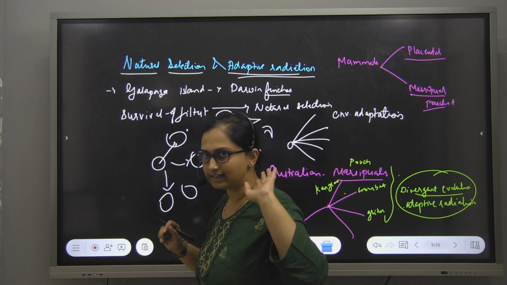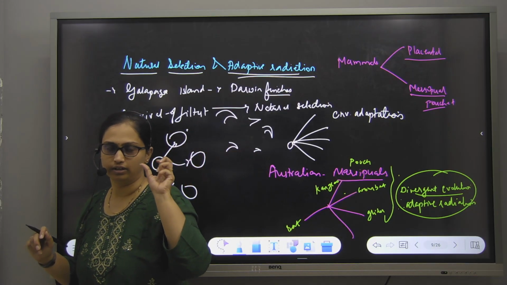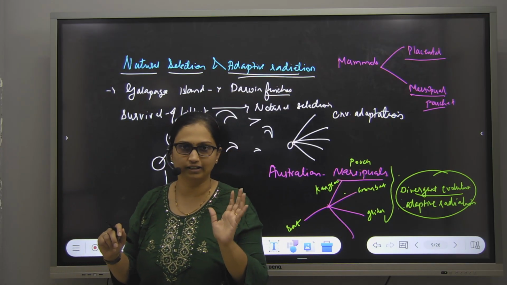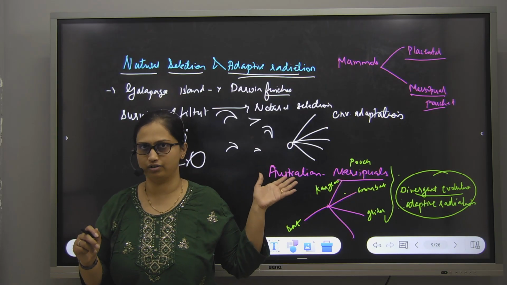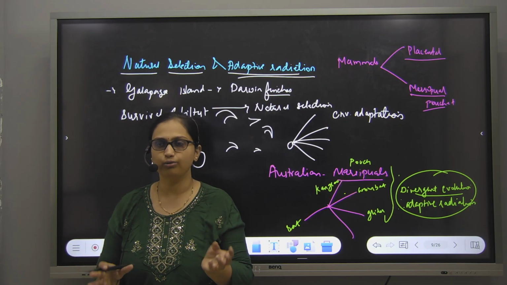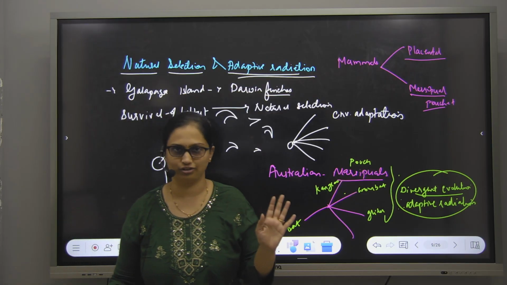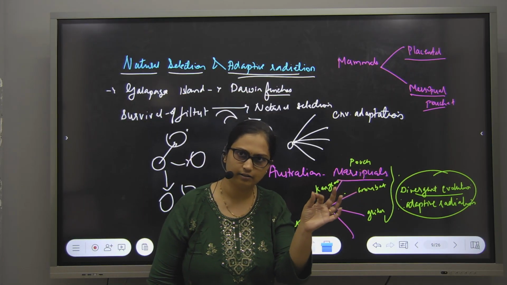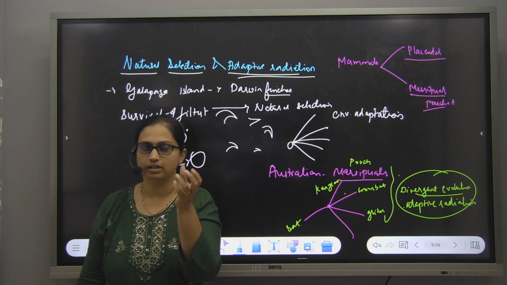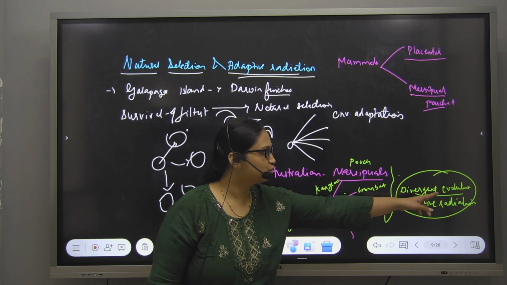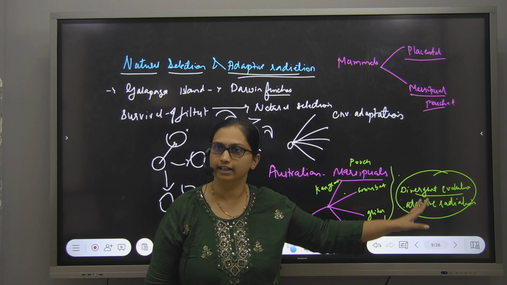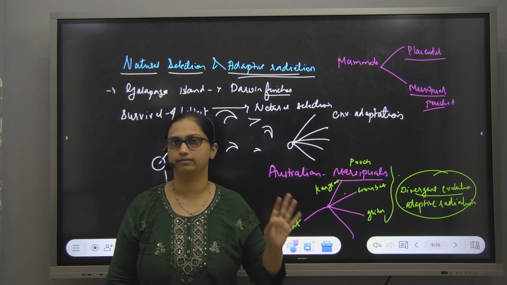But at that time Darwin did not know the concept of divergent evolution, so he gave the word adaptive radiation. What Darwin knew, he gave. So we will also study like that only. Darwin gave adaptive radiation. But if you make a statement that divergent evolution gave rise to adaptive radiation, it is not wrong, it is correct.